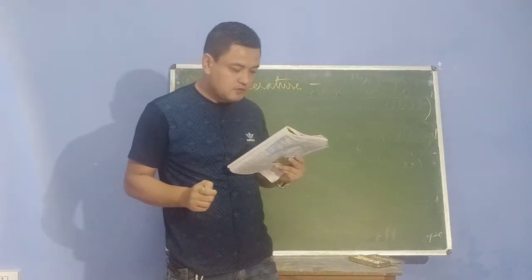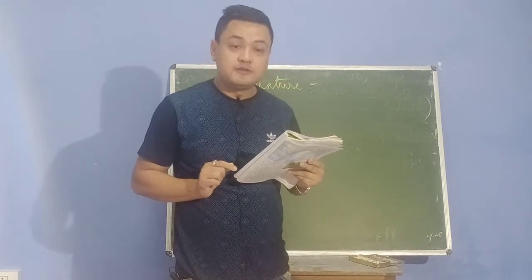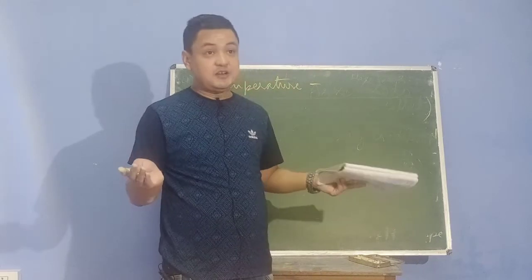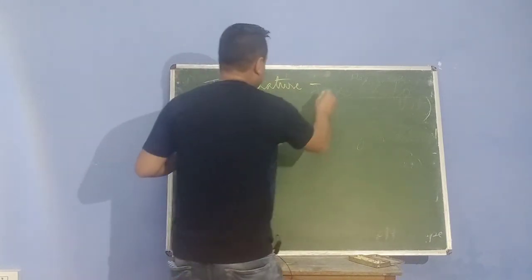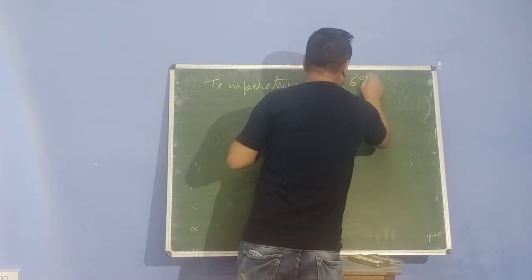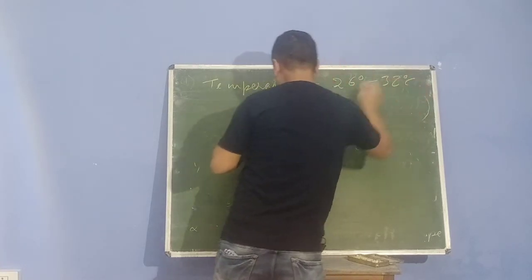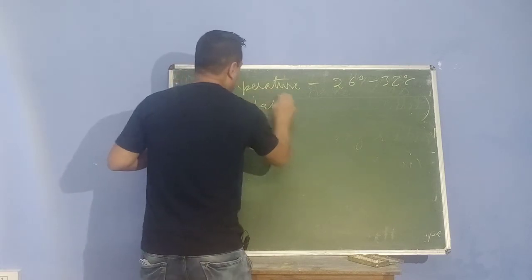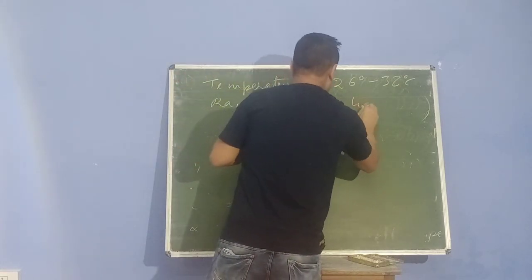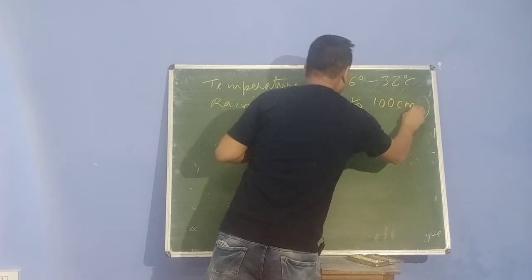You can store millets for a longer period of time in dry conditions without decay or spoilage. Now temperature is 26 degrees Celsius to 32 degrees Celsius. Rainfall is 50 to 100 centimeters.